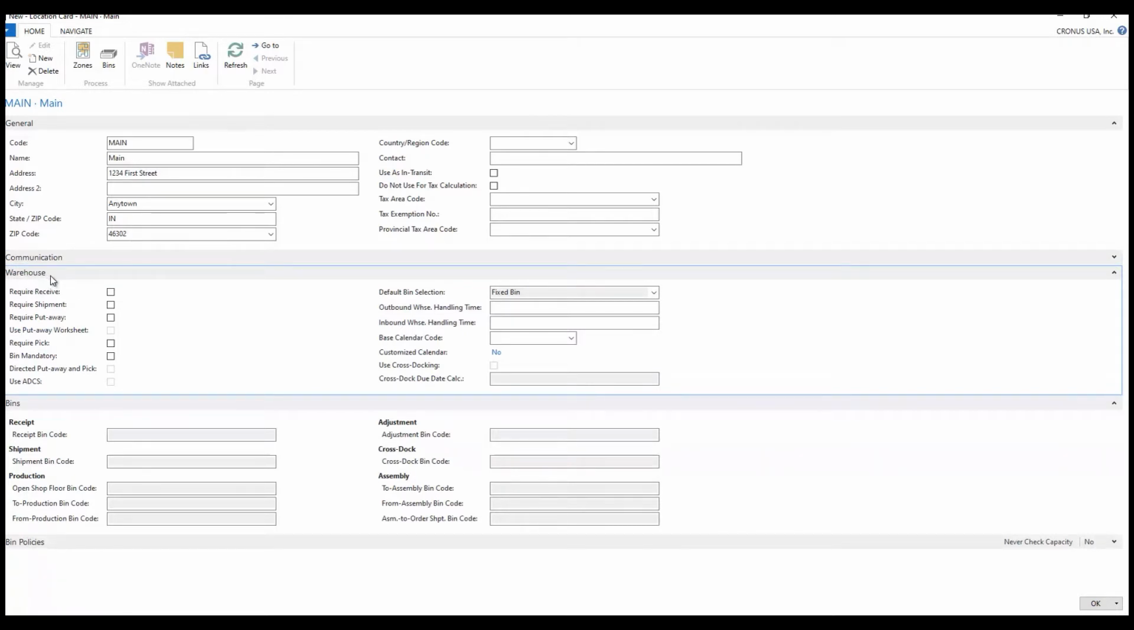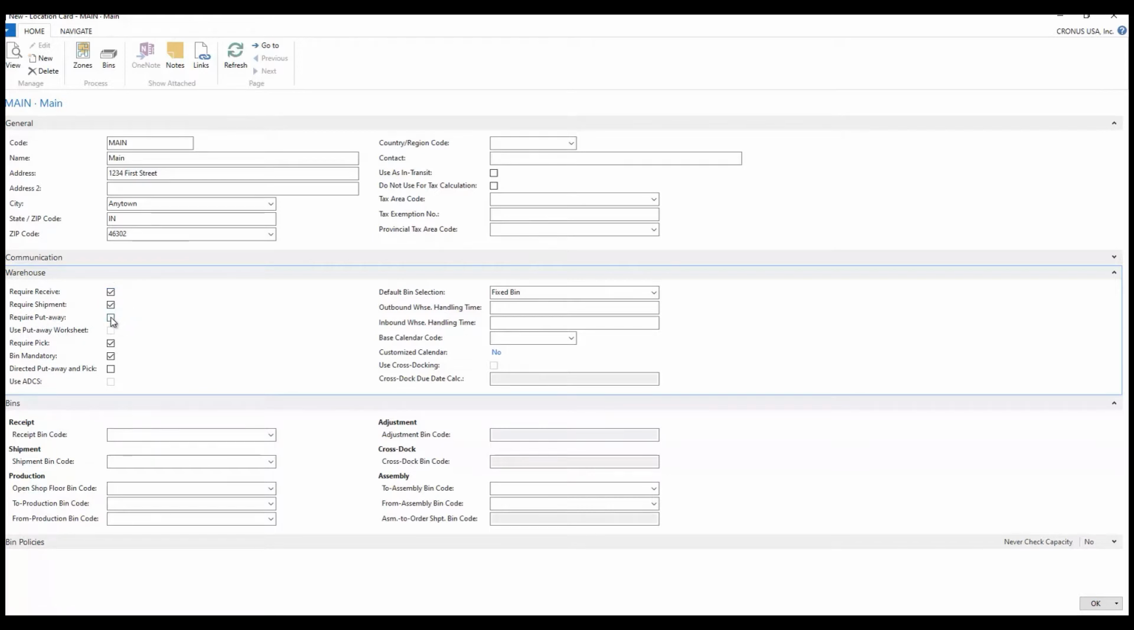So the warehouse tab and the bins and the bin policies tabs are what we want to look at. And since this is a brand new warehouse setup, I can actually check almost any of these boxes that I want to. Notice that directed putaways and picks is not enabled right now. I can't select it until I select bin mandatory. Once I select bin mandatory, then this becomes available to pick. But with the brand new warehouse, I can go through here and hand pick most of these.